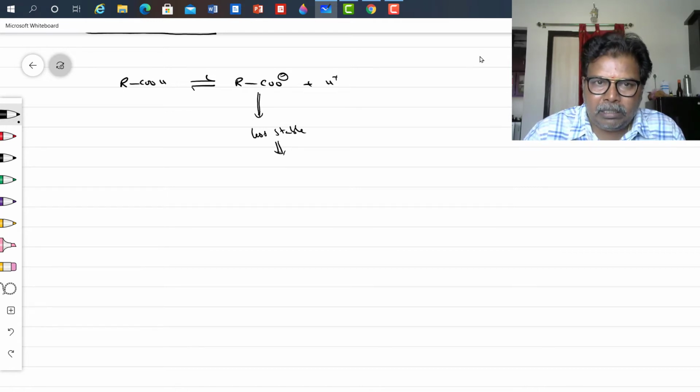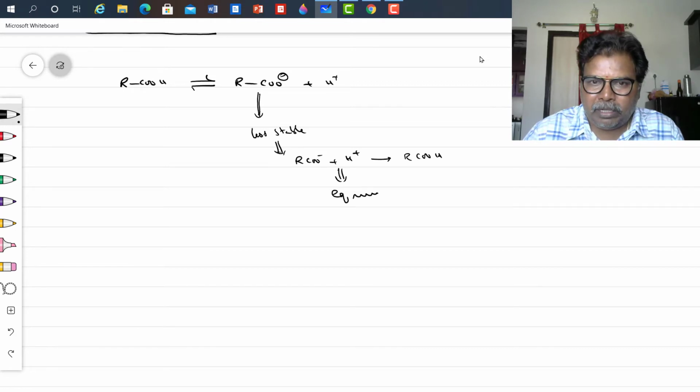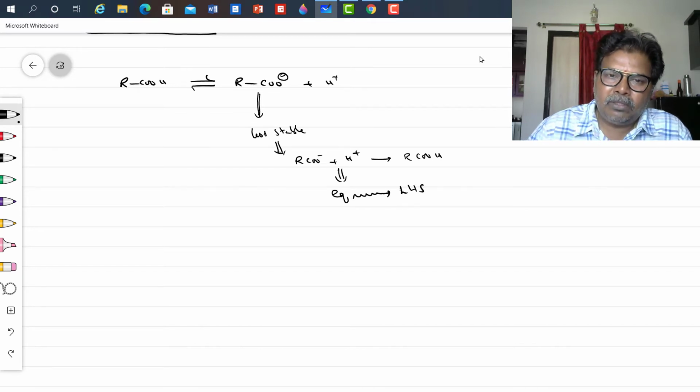It immediately combines with a proton to give RCOOH, which means that the equilibrium shifts towards the left hand side.